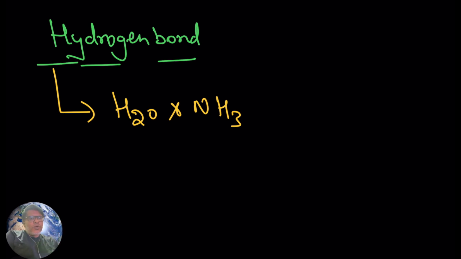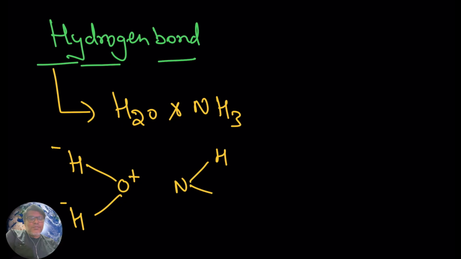Let's suppose you are going to dissolve ammonia in water. Here, if you represent water, the hydrogen atoms carry a positive charge and oxygen carries a negative charge, but in ammonia, nitrogen carries a negative charge and hydrogen carries a positive charge. It is based on how the shared electrons are being pulled. Between oxygen and nitrogen, an attractive force will generate. This is going to give rise to hydrogen bond.